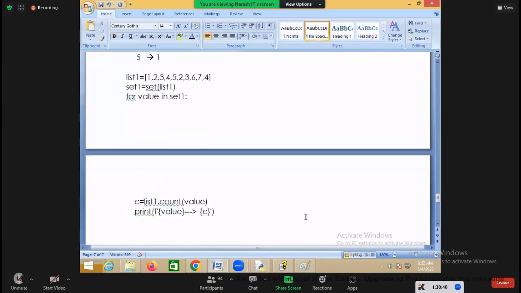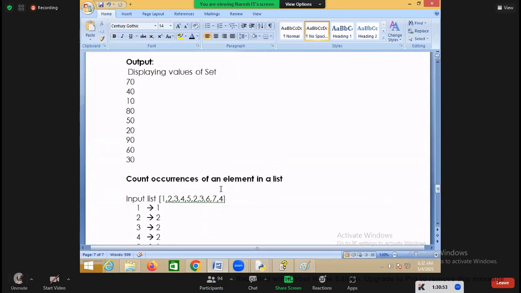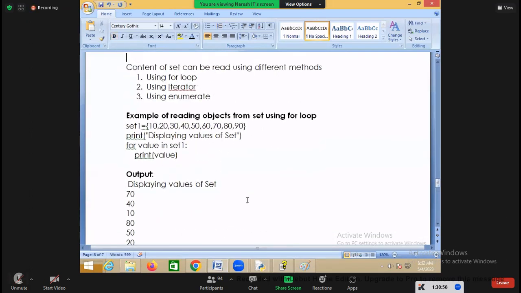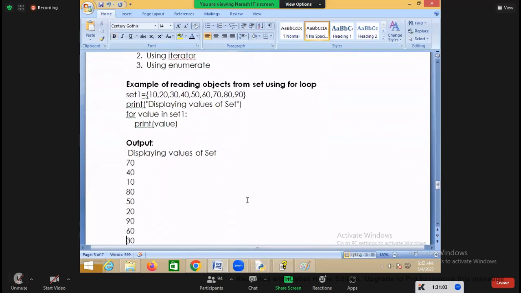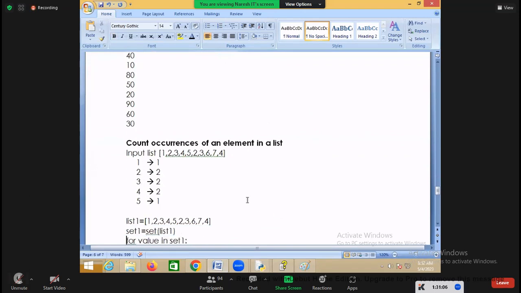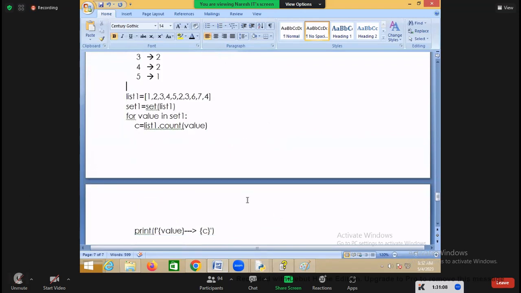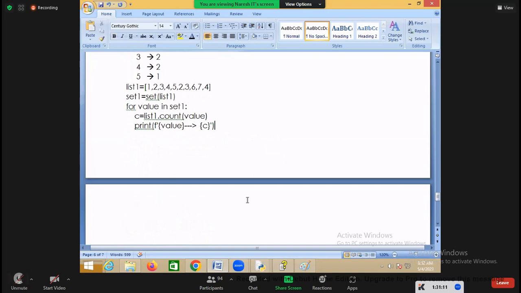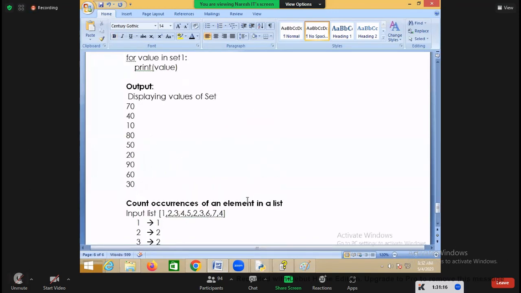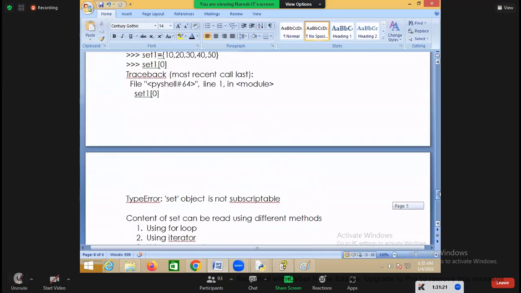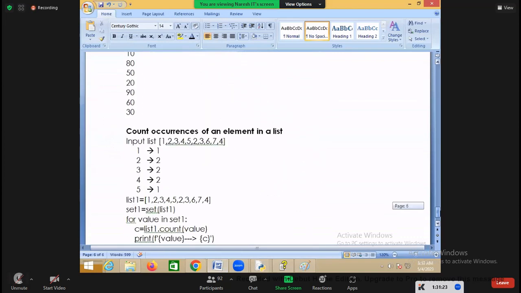Now there are a lot of operations which you can do by using a set. We'll see how to work with sets in detail: membership testing, removing duplicates, and performing mathematical set operations like intersection, union, difference and symmetric difference. We'll see all these operations, but not today, we'll see them tomorrow. So today we'll stop here and tomorrow we'll continue. Thank you. We'll see tomorrow.